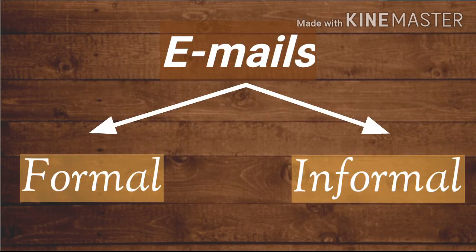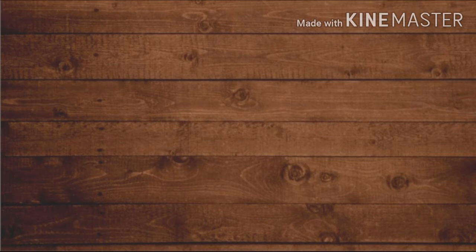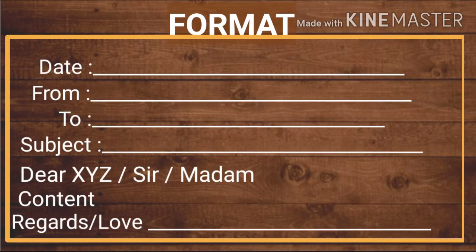Emails are of two types: formal emails and informal emails. So what is the difference between them? Formal email is used for official and formal communication, whereas informal email is used for personal communication with friends or relatives. Now let's see the format of email writing.